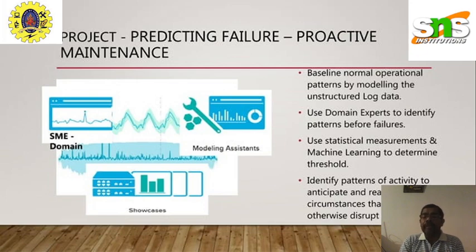So with this, I am concluding this second session of data science. Next, we will talk about the rest of the things.